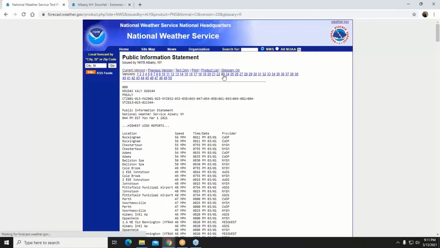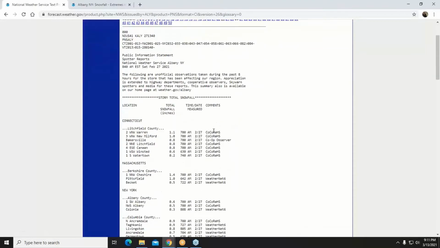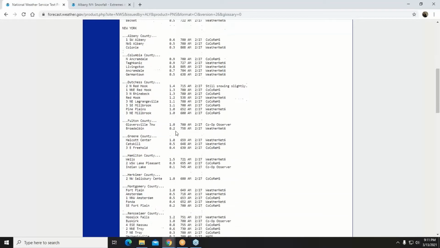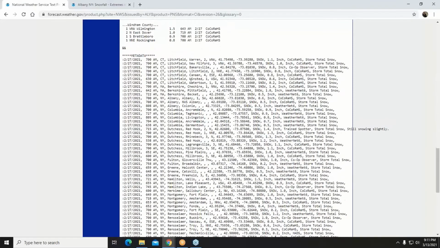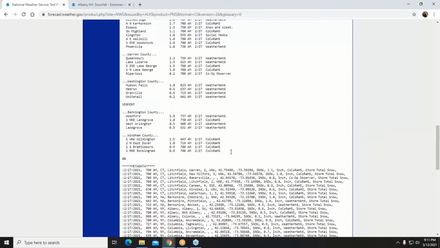And then in addition, you can go past in time just to show you what it looks like. Here is a snowfall summary. So you can see we have our source, we have our snowfall amount, we have our county. All that is documented right here. And if you need more information, we actually have metadata at the bottom where we have the latitude and longitude provided for each of the weather stations. So if you need to plot this in GIS or Google Earth, that data down here is available.